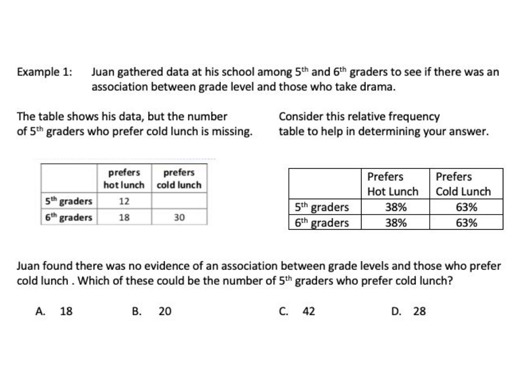All right, so here's number one. It says, Juan gathered data at a school among 5th and 6th graders to see if there was an association between grade levels and those who take drama. The table shows his data, but the number of fifth graders who prefer cold lunch is missing. So notice how we have this missing right here. Consider the relative frequency table to help in determining your answer. So notice how we have 38%, 38%, 63%, 63%.